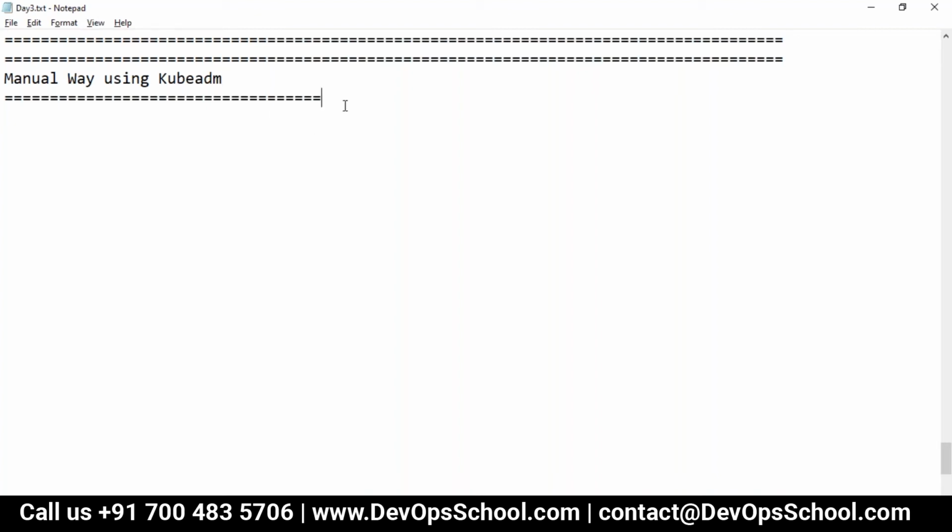So guys, first let's understand that we have three things. One is a master, and then we have a worker, also called a worker node, and the master is also called the control plane.